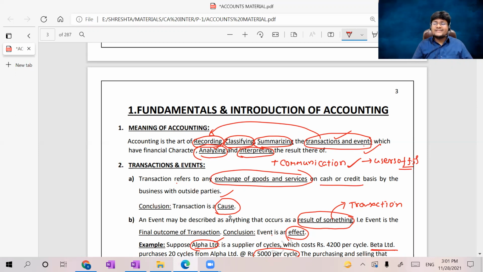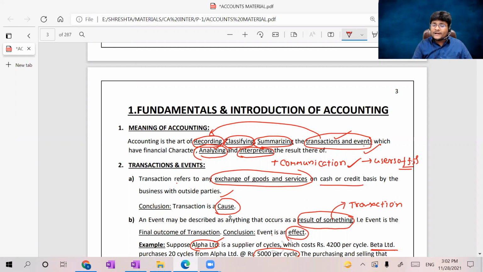Our creditors are the suppliers of the stock. They may ask, because they will check whether you have proper creditworthiness and whether you can pay the amount on time or not. Anybody among the users of the financial statements can ask, and you can communicate such information. That is actually the end of the meaning of accounting.